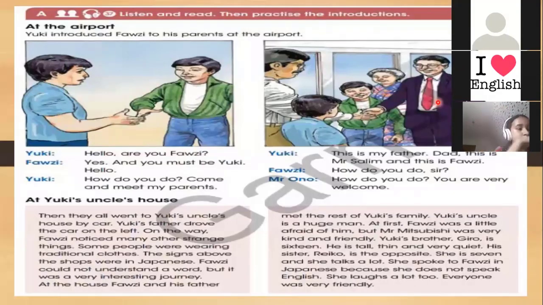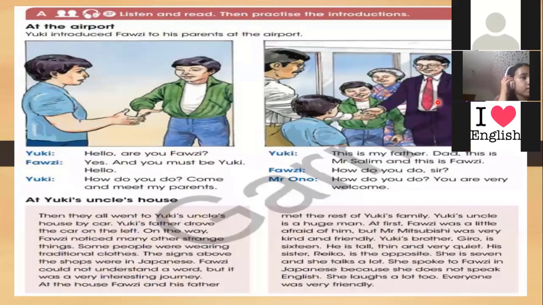Fatima will be Yuki and Celine will be Fauzi. We need another one, Mr. Salim, who's going to be the third one? Yes, Rubin will be the last one here, Mr. Salim. Okay. Fatima, can you start?